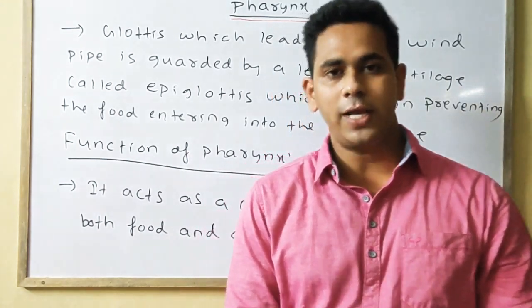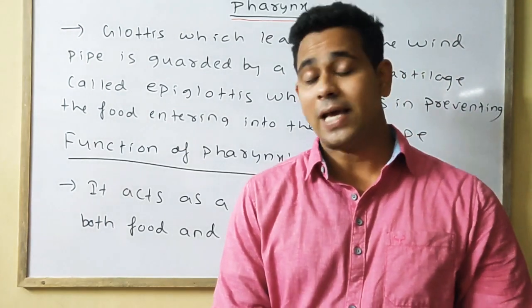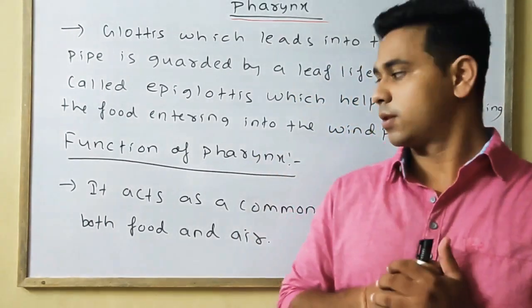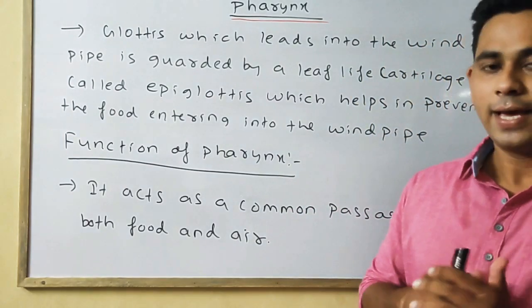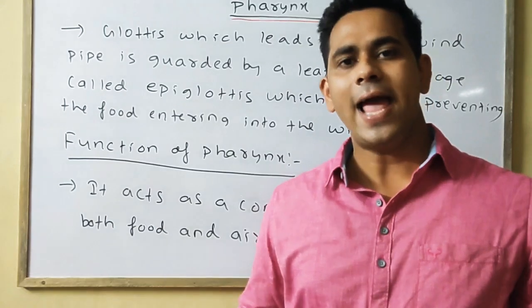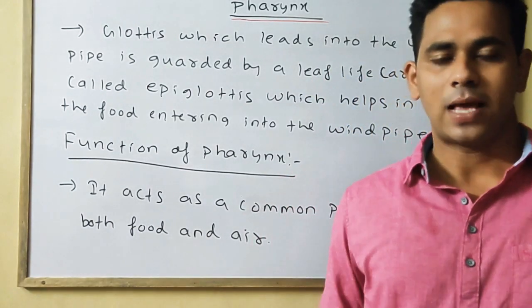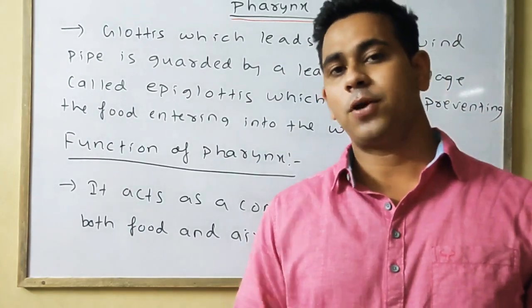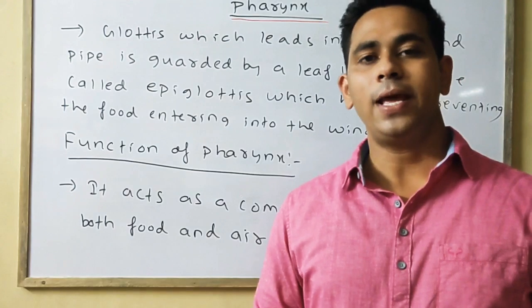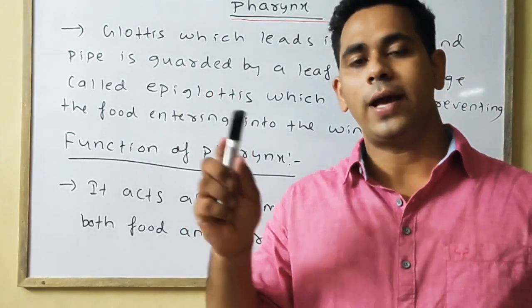The glottis is covered by the leaf-like structure called the epiglottis, which helps in preventing the food from entering into the windpipe. So in general, the pharynx helps in the intake of both food and air, or we can say it acts as a common passage for both food and air.